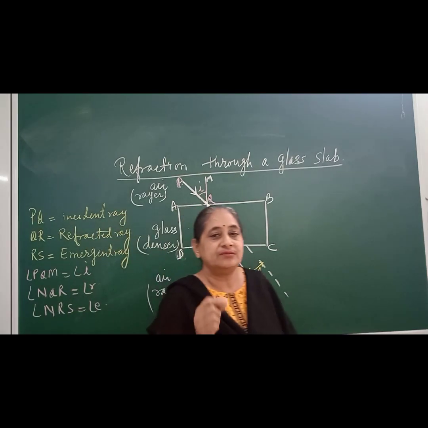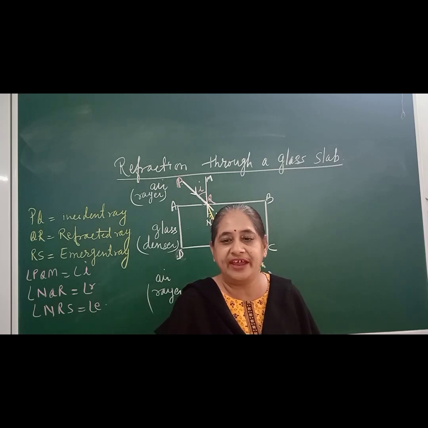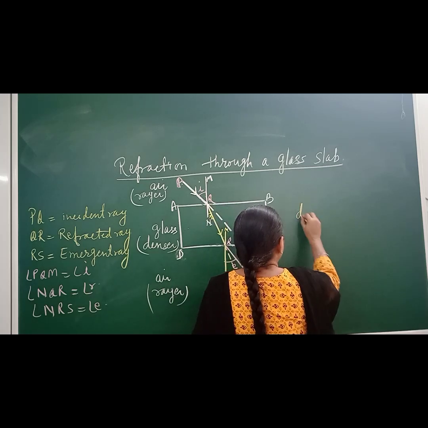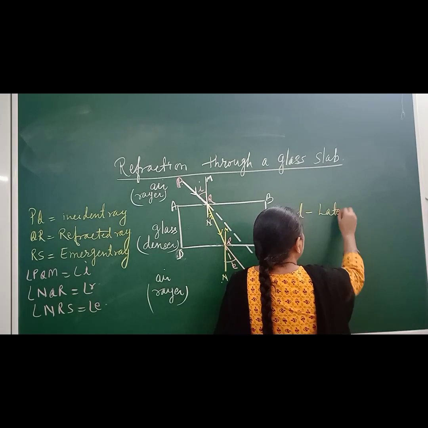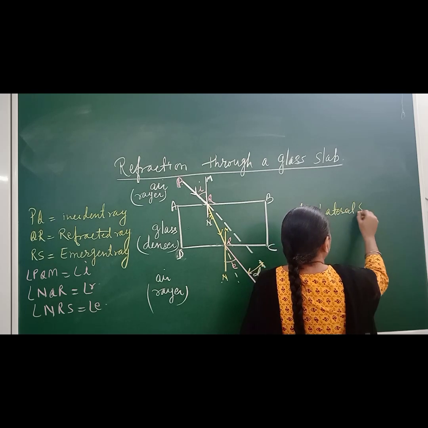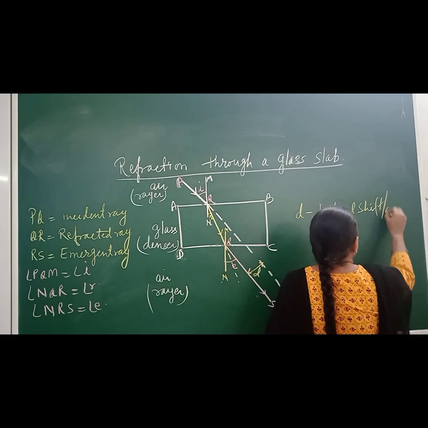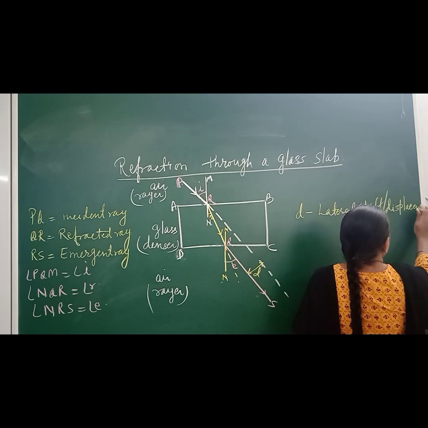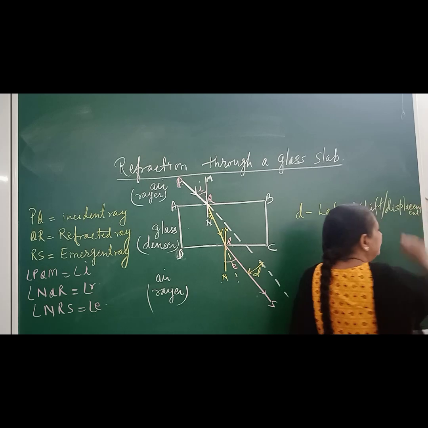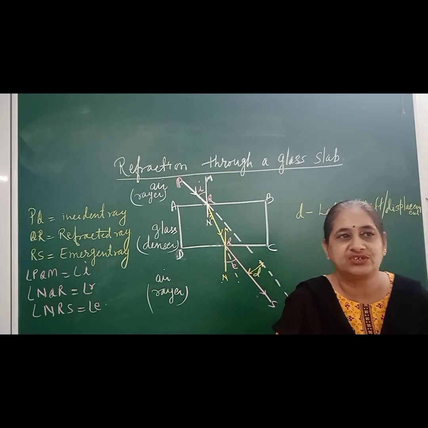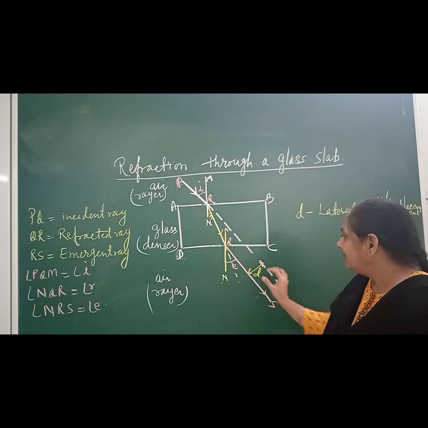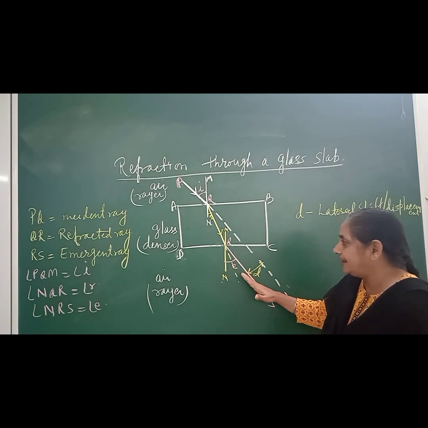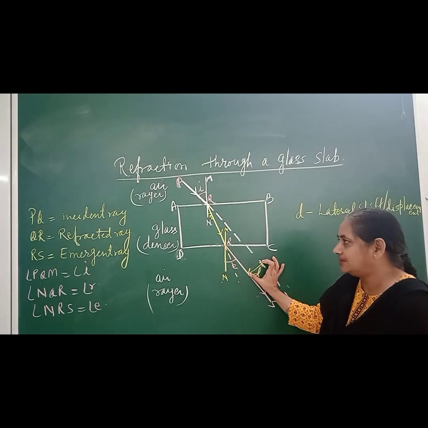The distance through which the light deviates after passing through a glass slab is known as lateral shift or lateral displacement. So lateral displacement is the distance to which the light deviates. Here light is deviating through this perpendicular distance. This should be the original path, but light deviates through a distance. So this is your lateral displacement.